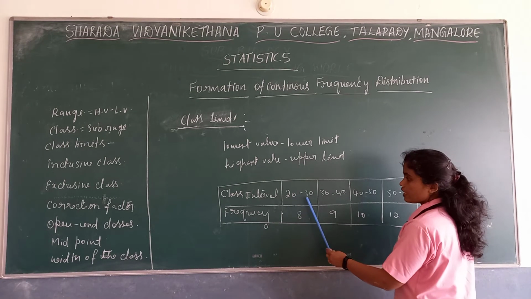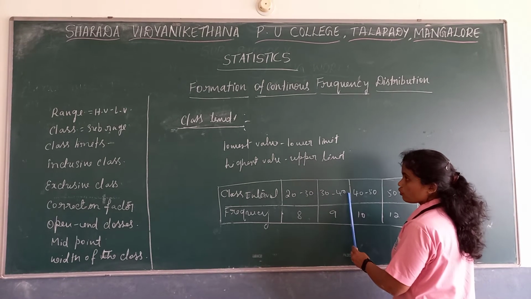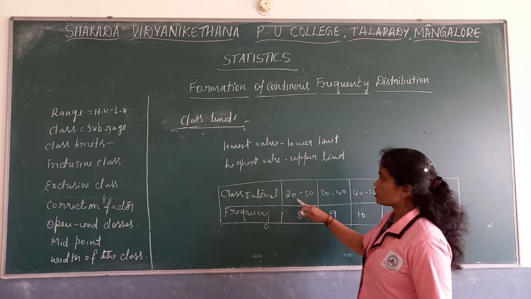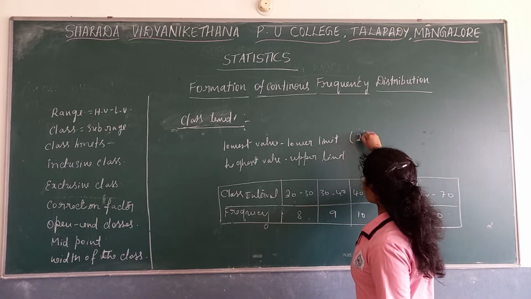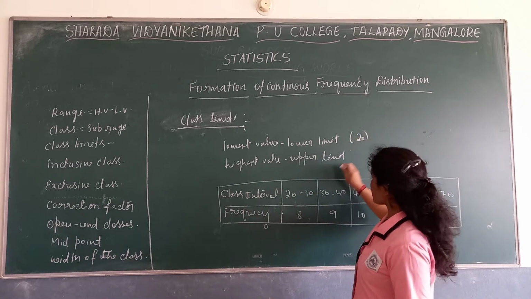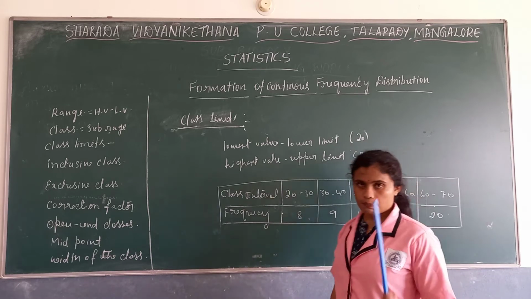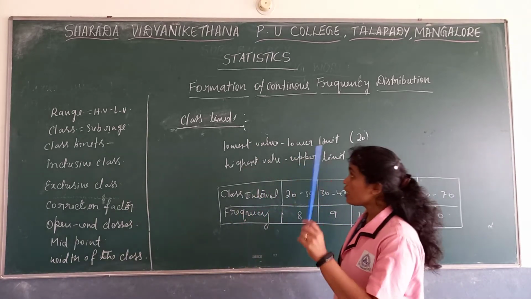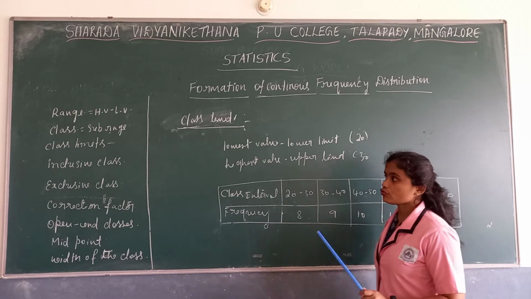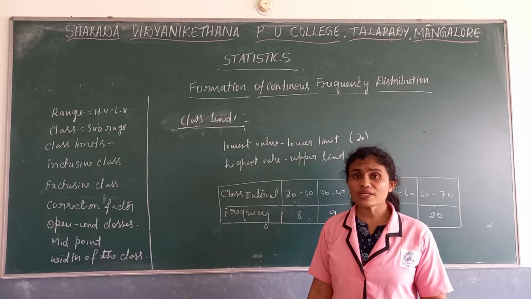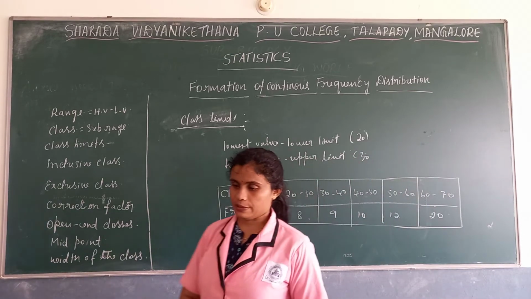I hope it is clear. 20, 30, 30, 40, 40, 50. Which is the lower limit? If you take this class, 20 is the lower limit and 30 is the upper limit. So in class limits you get the lower limit as well as the upper limit.